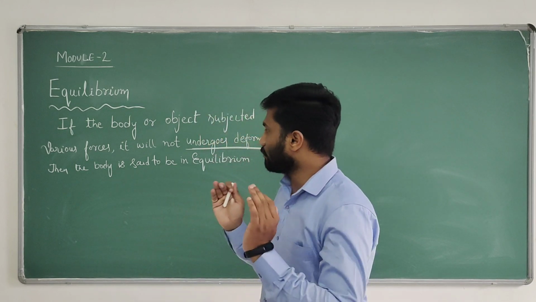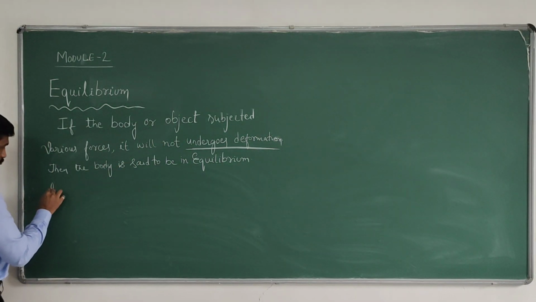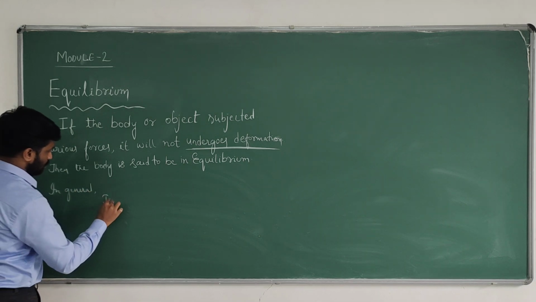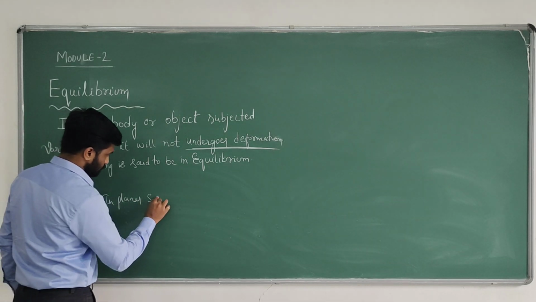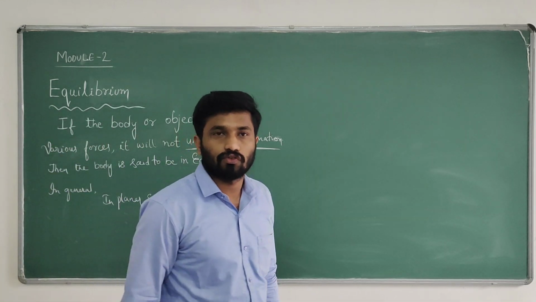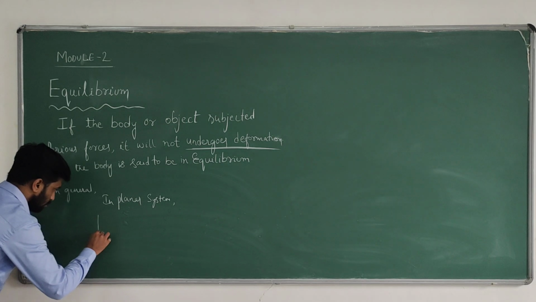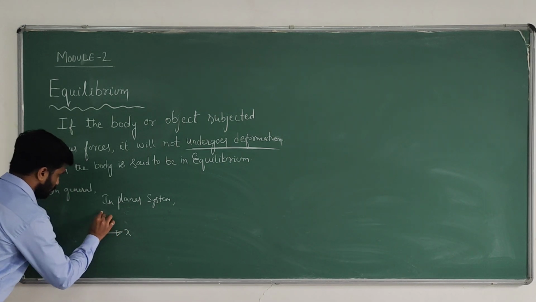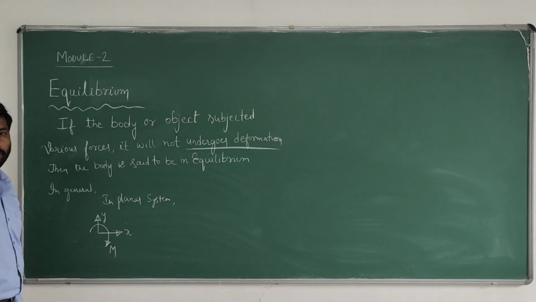So that's why in any two-dimensional planar system, what are the possible kinds of deformations? We are having generally x deformation, y deformation, as well as moment.